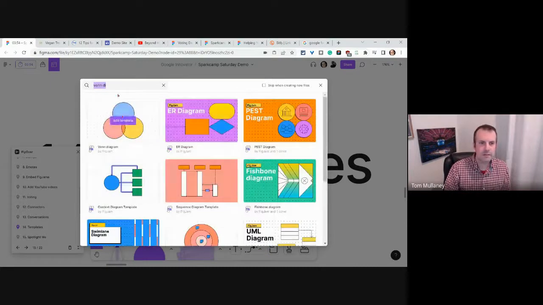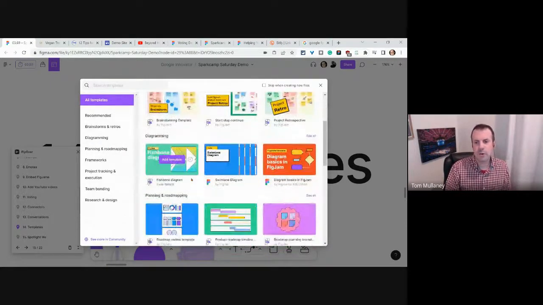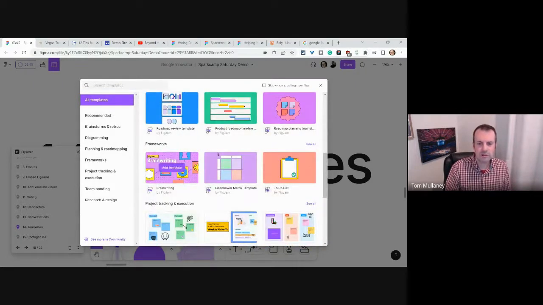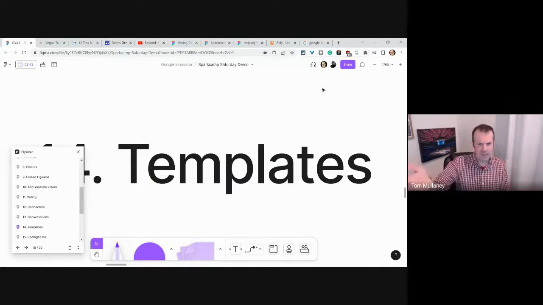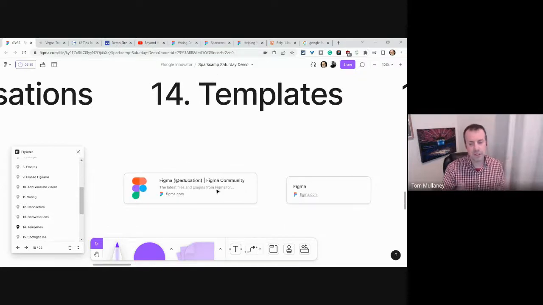Let's go back to the original. Brainstorming templates, all sorts of good ones. Roadmaps. There's like an essay planning template. I've linked a bunch in that blog post that's in here. And then if you go to the Figma education community or just the plain Figma community, they have a bunch listed there as well. All right, the next one, and actually, let's go back to the vote. Let's go back to the voting one.